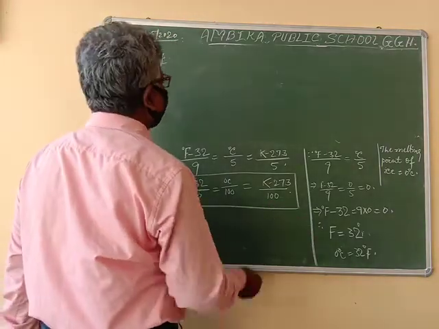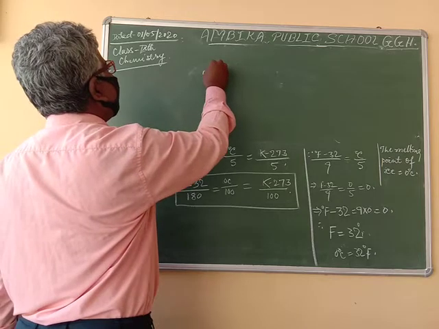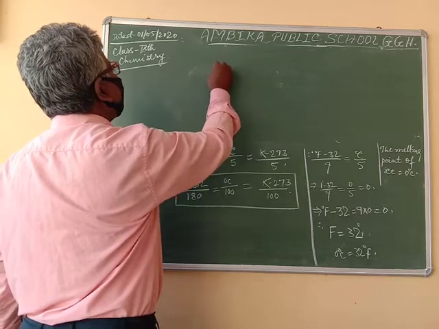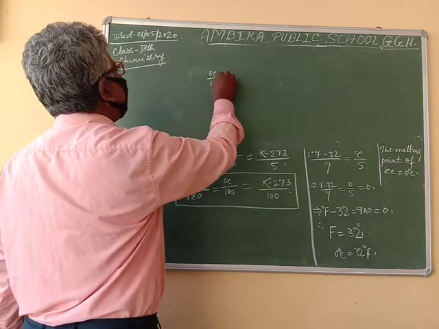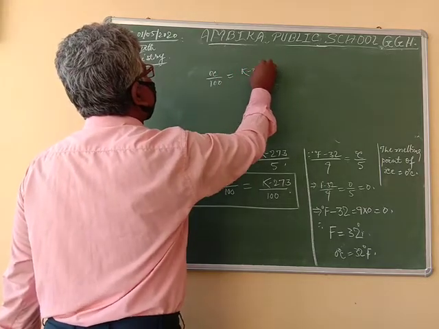Now we have to find out the relation between degree C by 100, which is equal to (K minus 273) by 100.